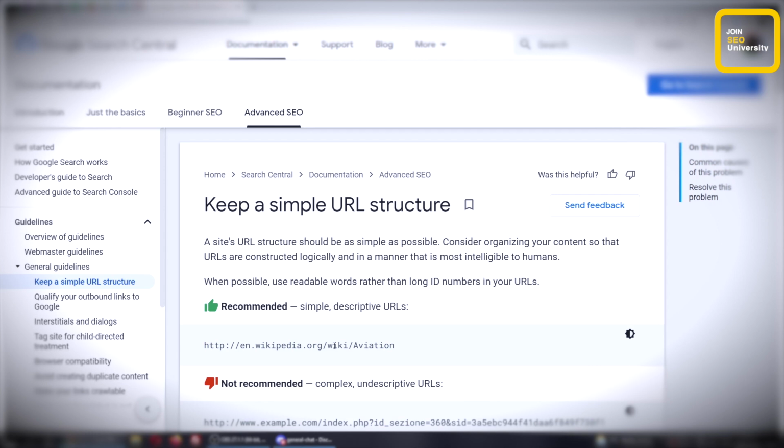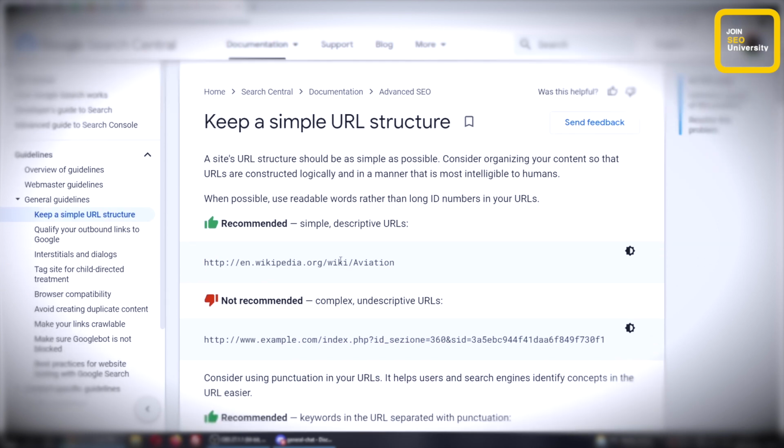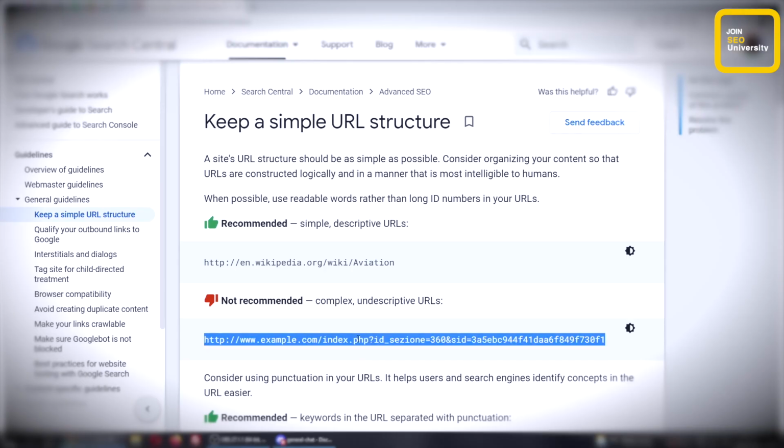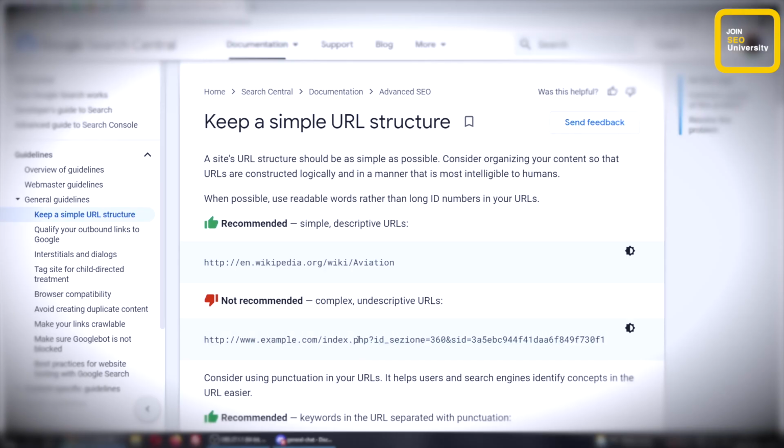A site's URL structure should be as simple as possible, they claim. For example, a simple descriptive URL, they claim, is better than a complex undescriptive URL. Is that true? Does Google prefer, and will you rank better? It doesn't matter what Google prefers. The question is, will you rank better if you follow these suggestions and guidelines? And the answer is, will you rank better if you have a simple URL structure as opposed to that big long one, where it's super long and non-descriptive? The answer is a qualified bing, yes.